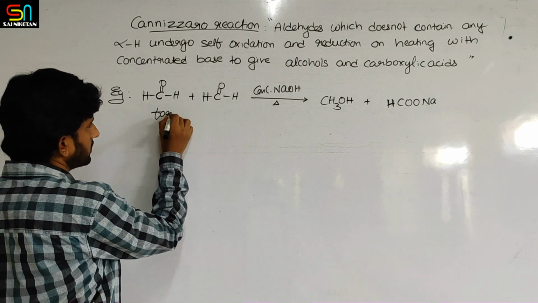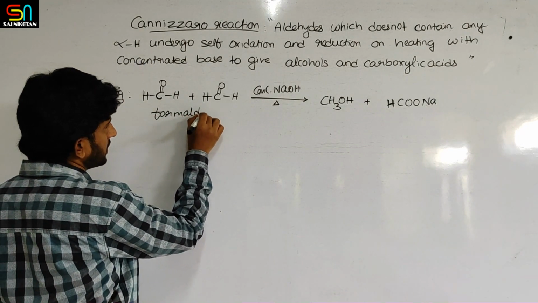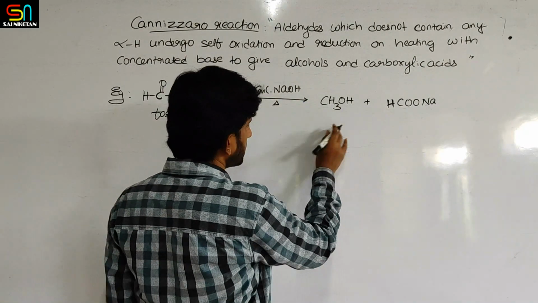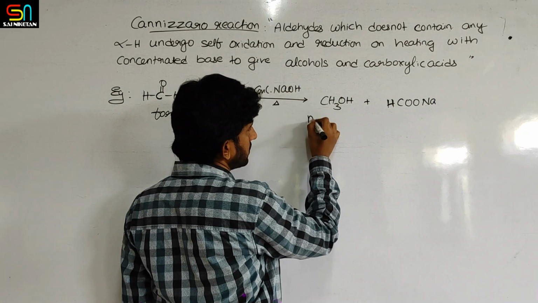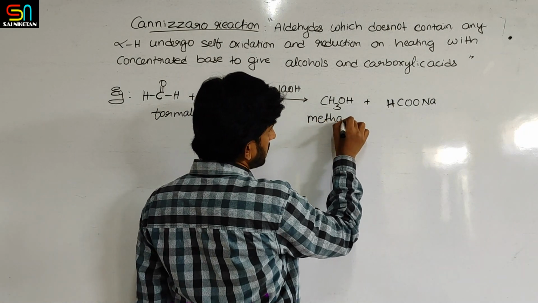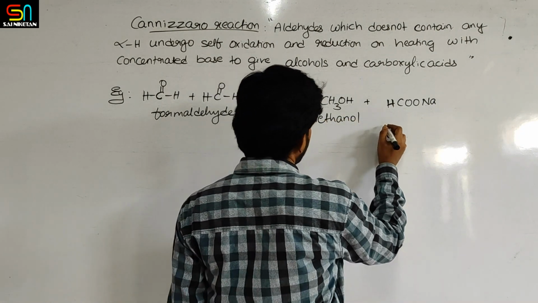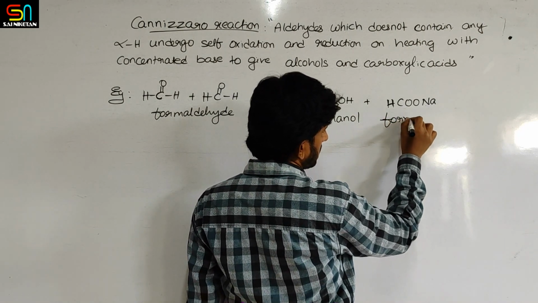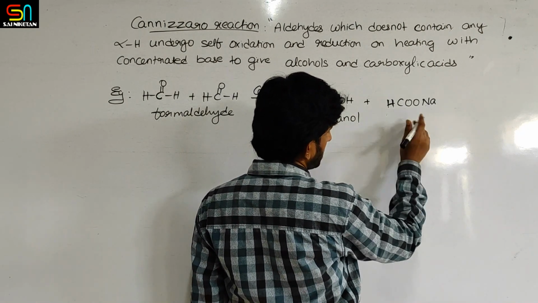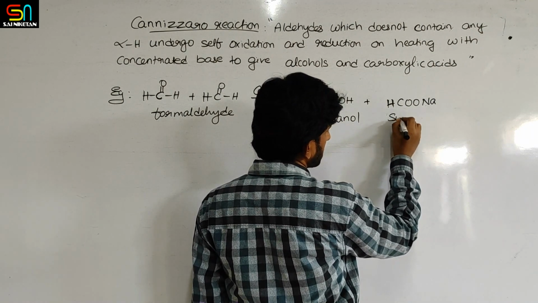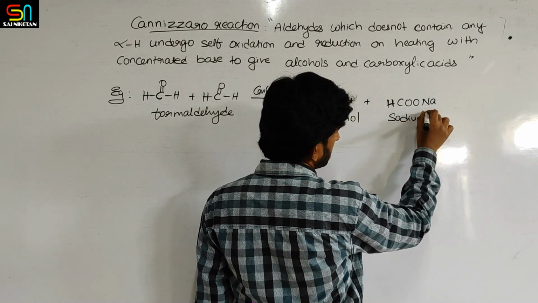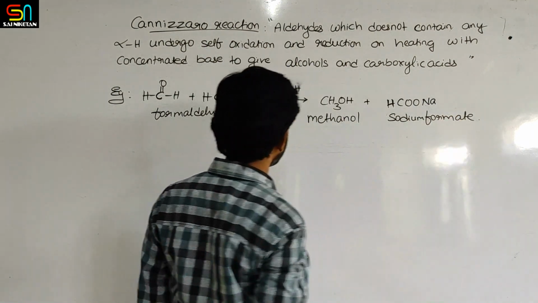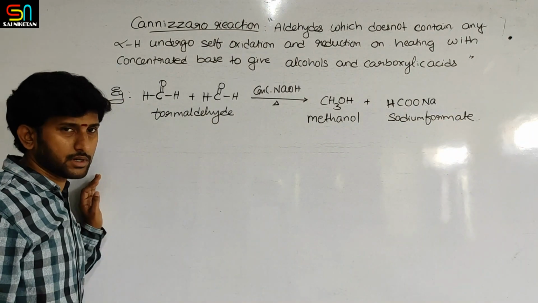So that is formaldehyde in strong base converted to methanol and sodium formate, or formic acid simply. Sodium formate is obtained. Okay. So this is the reaction.